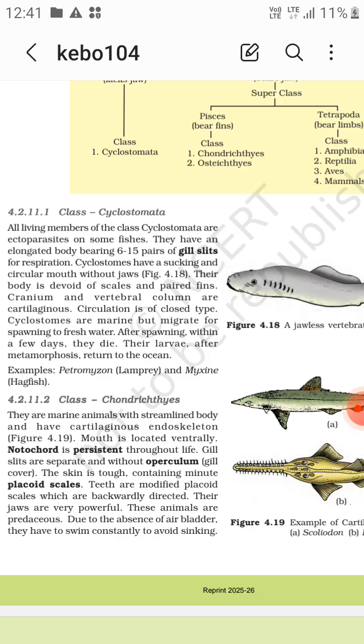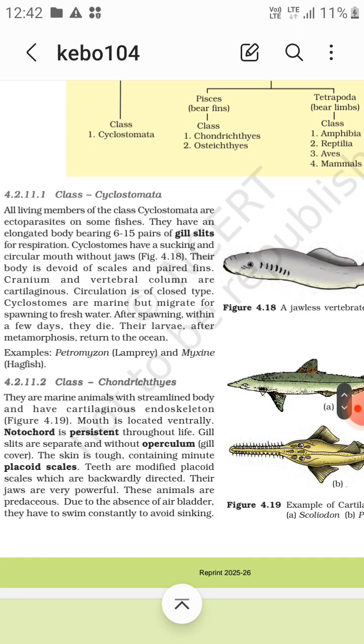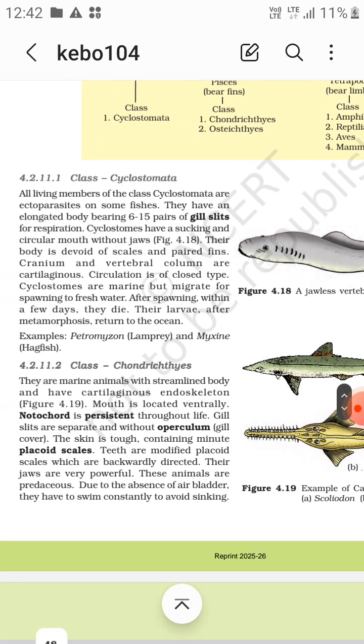Cranium and vertebral column are cartilaginous. Circulation is of closed type. Cyclostomata are marine but migrate to freshwater for spawning. After spawning, within a few days they die, and their larvae after metamorphosis come to the ocean. In Coelenterata, there is metagenesis, that is formation from polyp to medusa asexually, and medusa to polyp sexually. Example is Obelia, right?